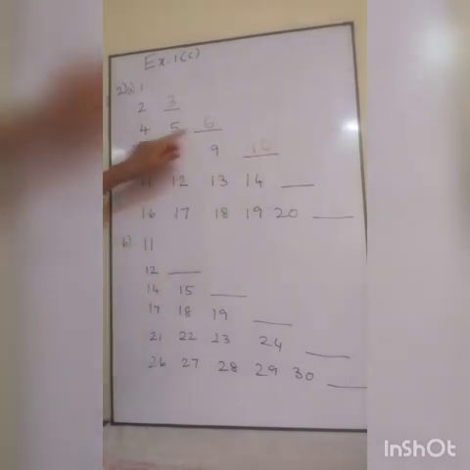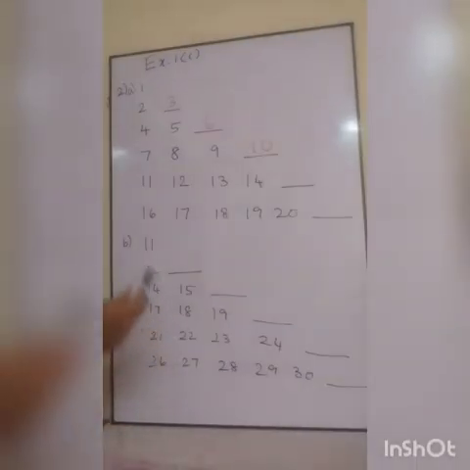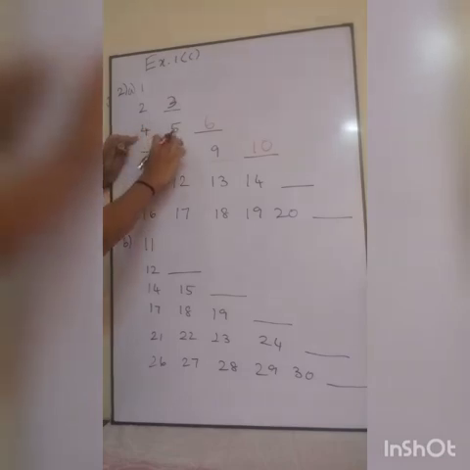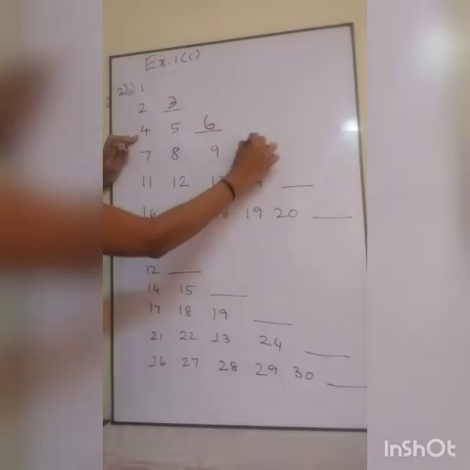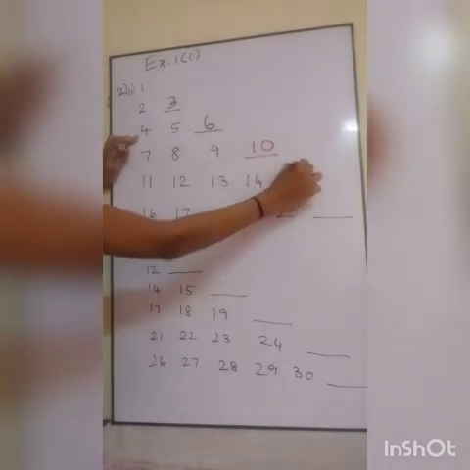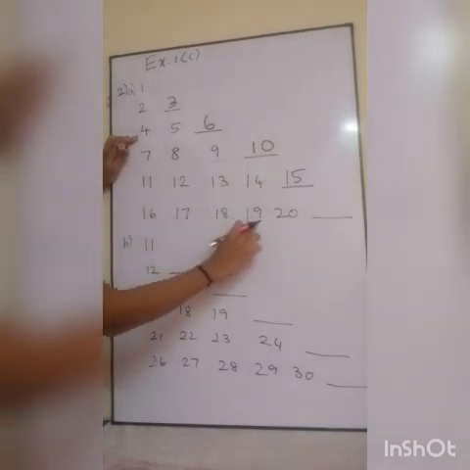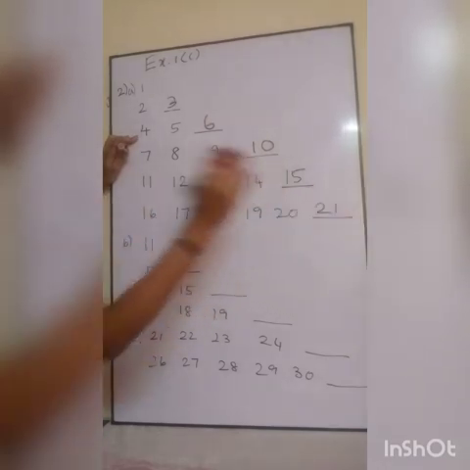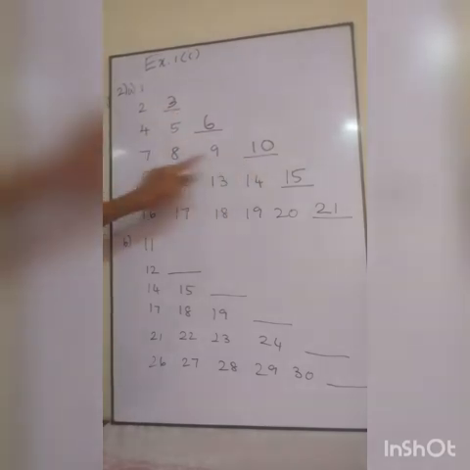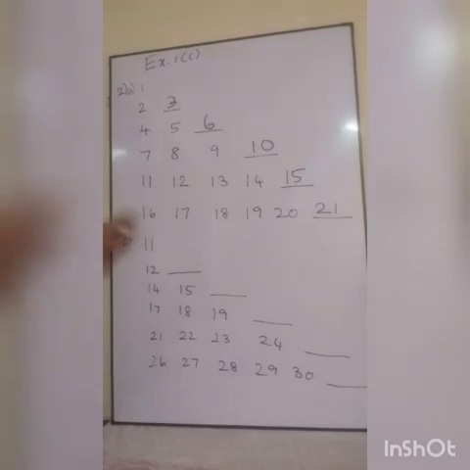Just check after 3 whether 4 is there, after 6 whether 7 is there, after 10, 11 is there, after 15, 16 is there. 11 12 13 14 15 16 17 18 19 20 21. That's all. So this is one of the patterns.